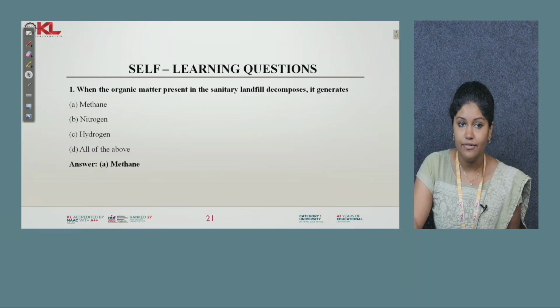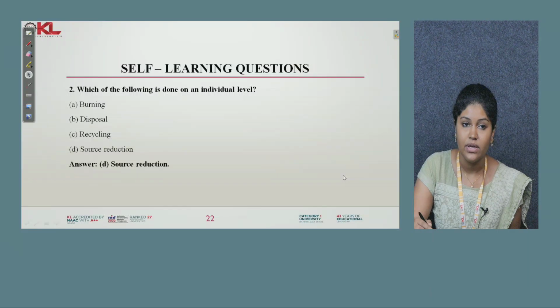So here are some self-learning questions. First, when the organic matter present in a sanitary landfill decomposes, what does it generate? Methane, nitrogen, hydrogen, all the above. It will only generate methane gas. Second, which of the following is done on an individual level? Burning, disposal, recycling, source reduction. You have to do source reduction, because the individual person has to reduce the waste, then only the pollution can be reduced in our ecosystem.